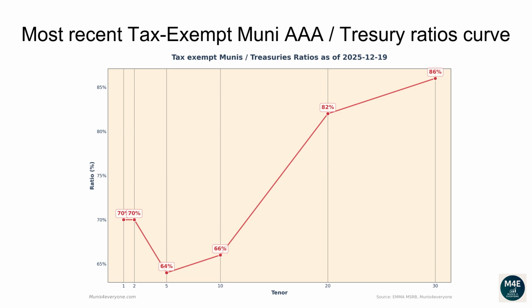The current one-year ratio is 70%. The 2 years ratio is 70%. The 5 years ratio is 64%. The 10 years ratio is 66%. The 20 years ratio is 82%. The 30 years ratio is 86%.